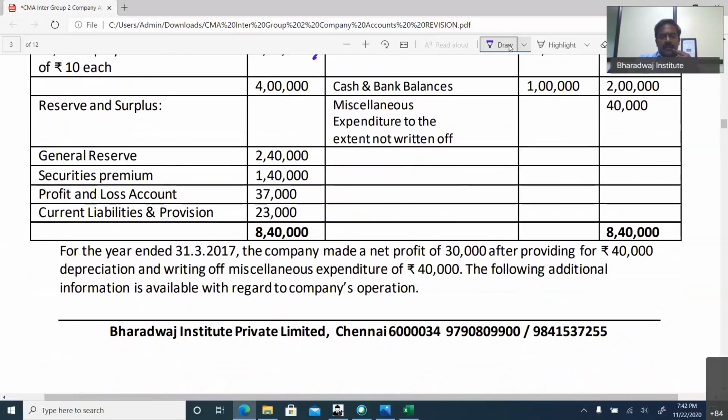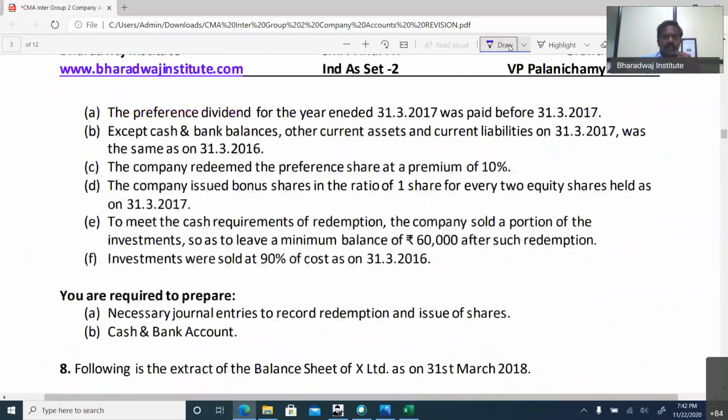The company made a net profit of 30,000 after providing 40,000 depreciation and writing off miscellaneous expenditure 40,000. The following is the additional information available. Preference shares are redeemed. Preference dividend for the year ended was paid before 31st March 2017. Except cash and bank balance, other current assets and current liabilities were same. The company redeemed preference shares at a premium of 10%. The company issued bonus shares 1 for every 2 shares held on 31st March 2017.